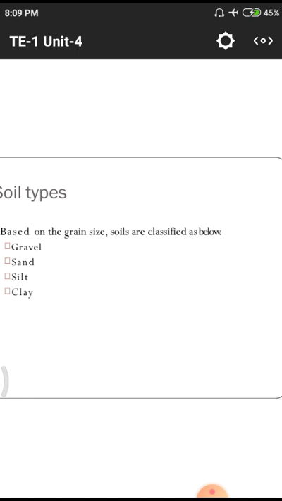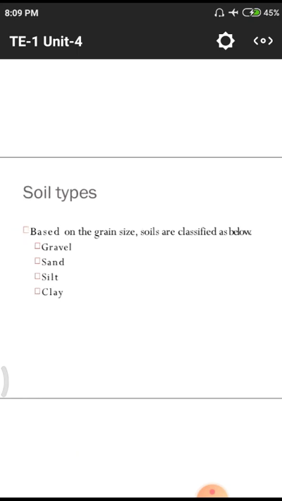Next, silty soils and clay soils are different in nature according to their particle size, and their liquid limits and plastic limits. In gravel itself there will be a smaller liquid limit. Why? Because the particle size is very high. Automatically the water will not be stored in the gravel.